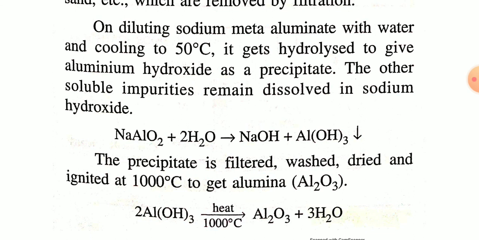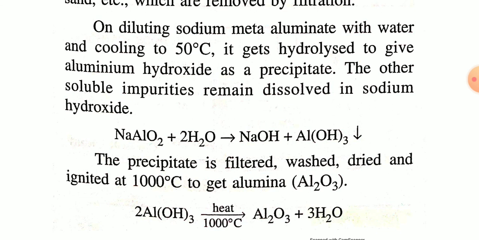So sodium meta-aluminate NaAlO2 plus water, that is on diluting sodium meta-aluminate with water and cooling to 50 degrees Celsius, it gets hydrolyzed to give aluminum hydroxide as a precipitate. So in the next step, sodium meta-aluminate reacts with water, and NaAlO2 will be converted into aluminum hydroxide precipitate, that is Al(OH)3 precipitate. And other soluble impurities remain dissolved in sodium hydroxide.